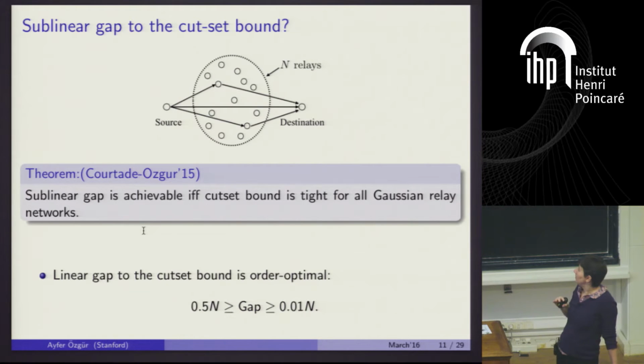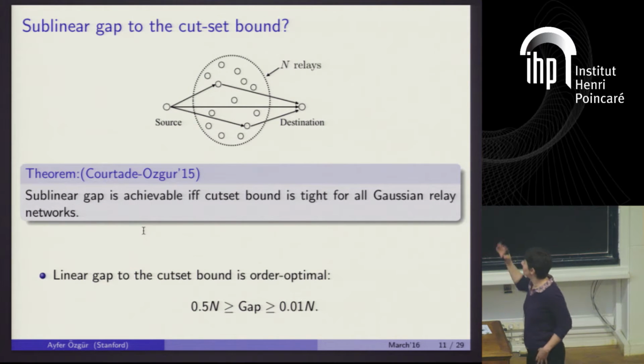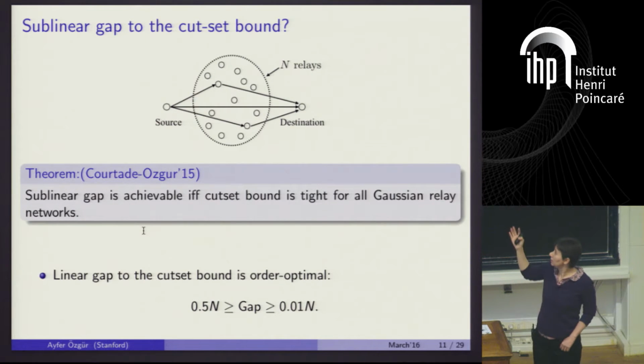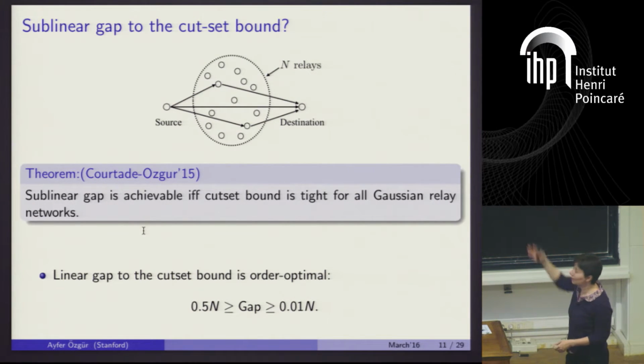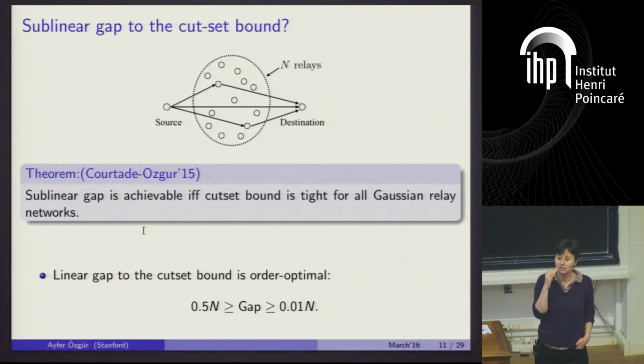This was a nice IT paper from last year, but when we proved this, there wasn't any example of a Gaussian relay network where we knew that there was some gap to the Cutset bound. But now that we have one, we can say that this linear gap in these approximation results is indeed fundamental, in the sense that there are networks for which the difference between the capacity and the Cutset bound will be linear in N.